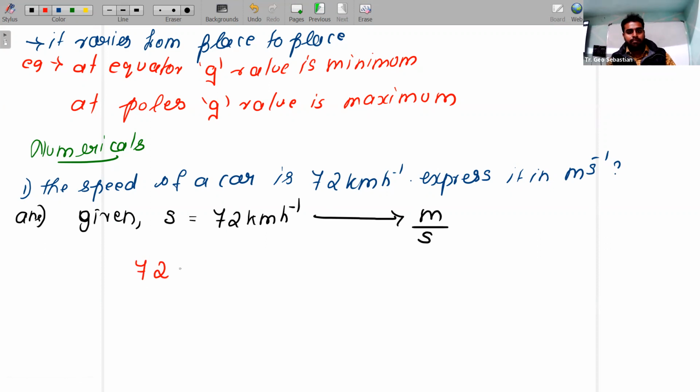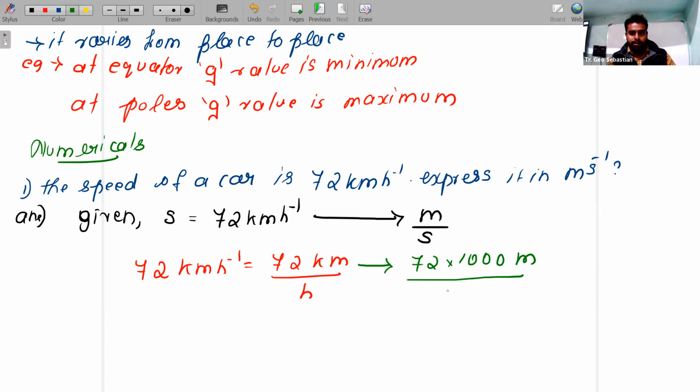Take 72 kilometer per hour, so 72 into 1000 meter divided by 60 into 60 second. What's the answer you will get? 20 meter per second.